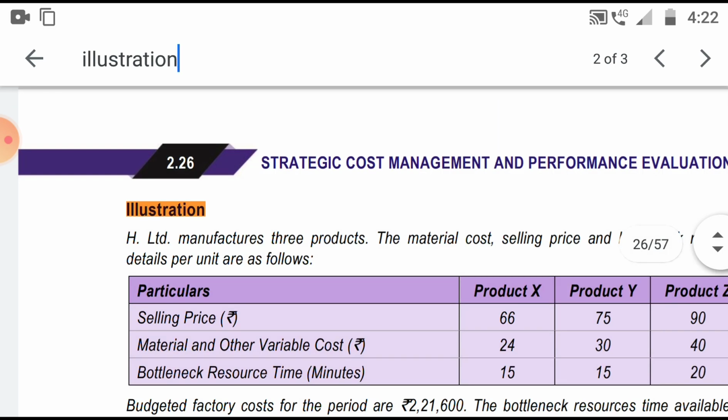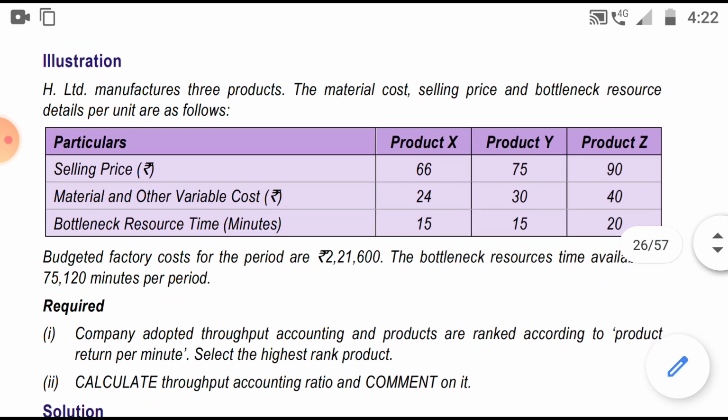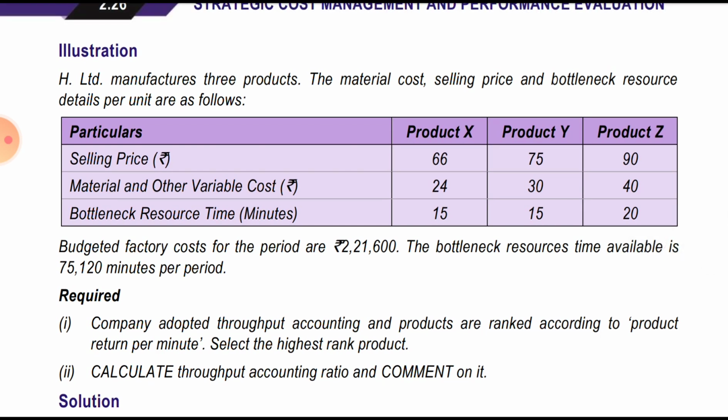Second illustration. This is also a basic simple question. H Limited manufactures 3 products. The material,